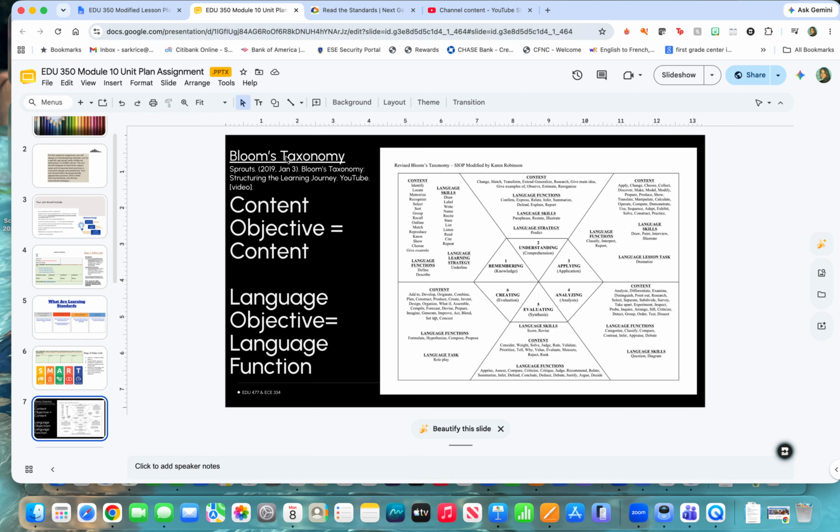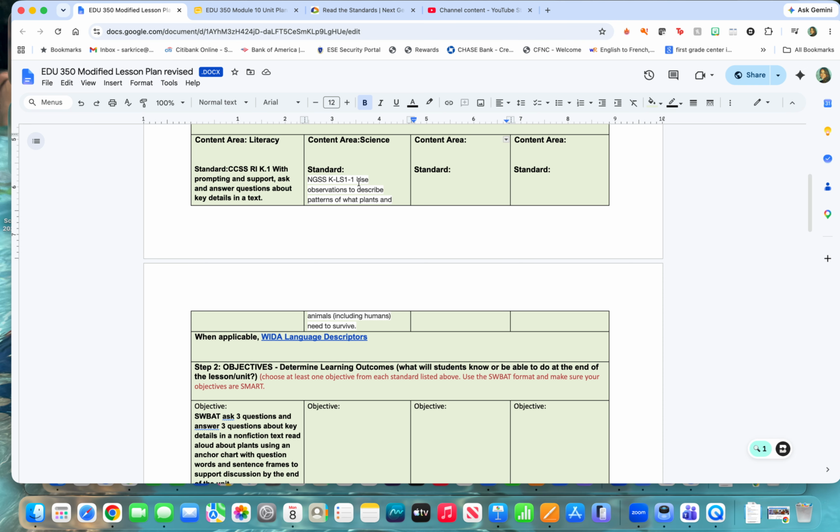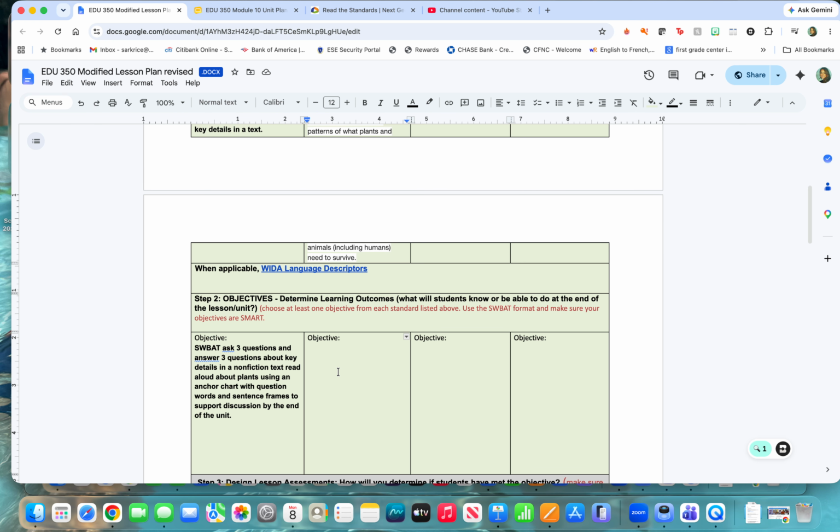So, for example, if I was doing this one, use observations, and I wanted to maybe make it more rigorous. "Use" is not an objective word.